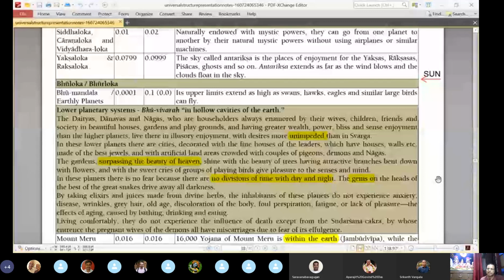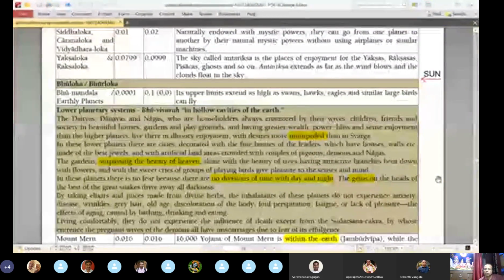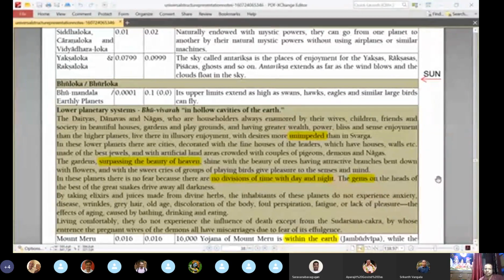So it is mentioned that these areas are illuminated by different kinds of gems which sparkle. By taking elixirs and juices made from divine herbs, the inhabitants of this planet do not experience anxiety, disease, wrinkles, gray hair, old age, discoloration of body, foul perspiration, fatigue, or lack of pleasure. The effects of aging are not caused by bathing, drinking, and eating.